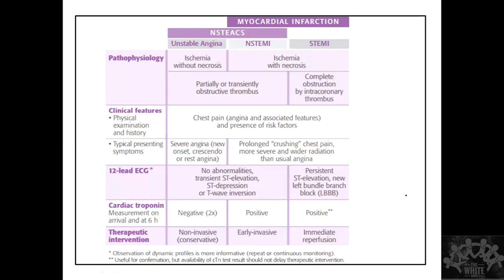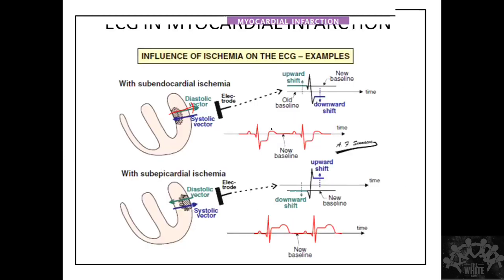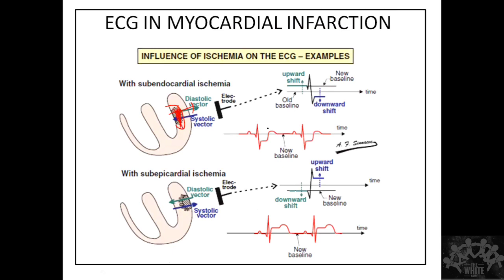It's okay if you don't get it. Just remember that whenever there is subendocardial ischemia, you get an ST depression. Whenever you get a transmural ischemia, you get an ST elevation. If you remember so much, it's enough for today. The vector change during systole is all because of electrical currents. So remember only so much.